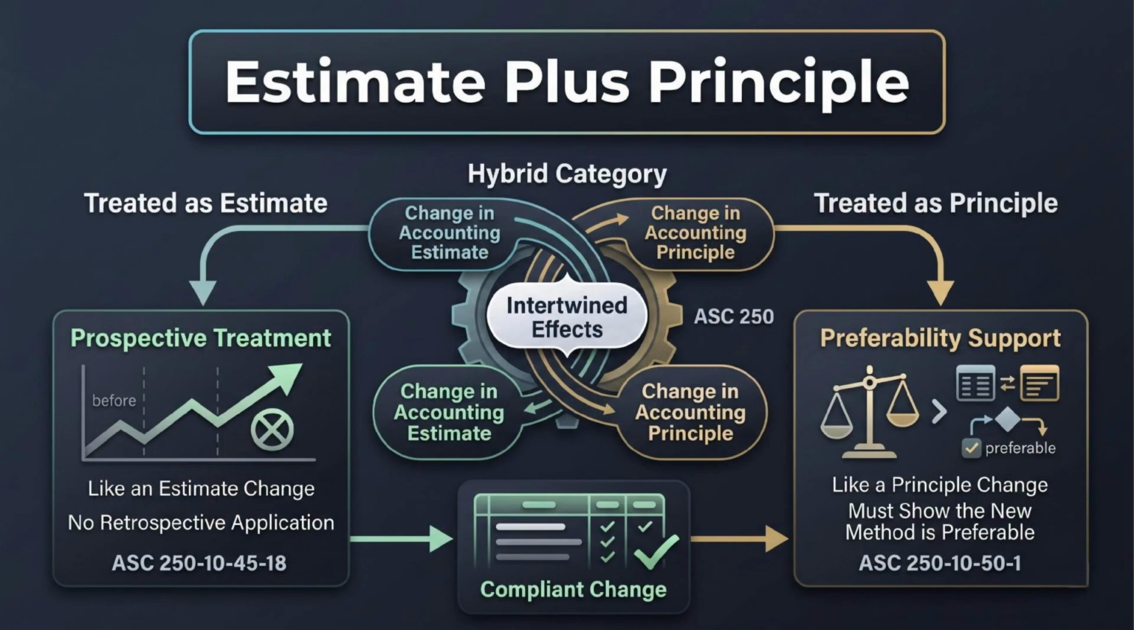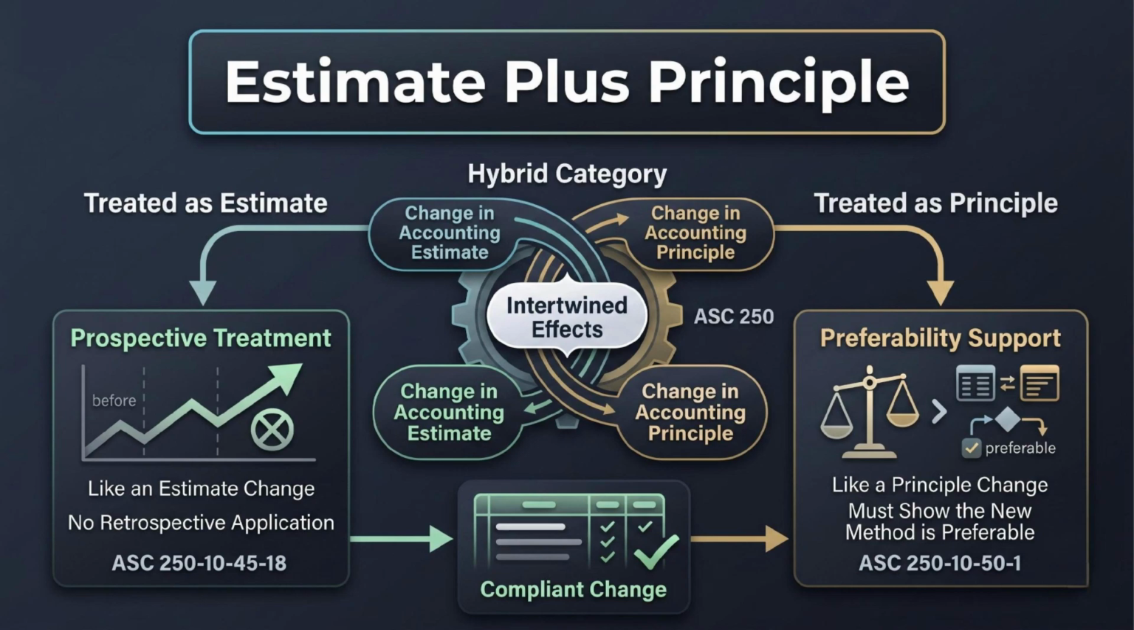Sometimes an estimate change and a principle change are so linked that they cannot be separated. ASC 250 recognizes this hybrid category. The treatment is prospective, like an estimate change, because the change is driven by new information about future benefits or patterns. But there is also a preferability requirement, like a principle change, because the method component is changing. This is a nuanced area.